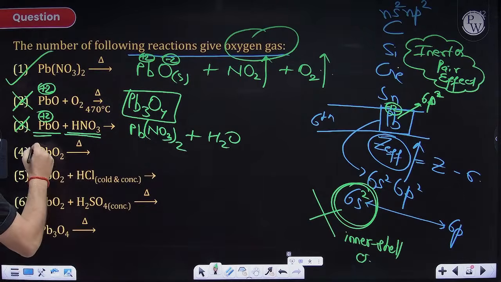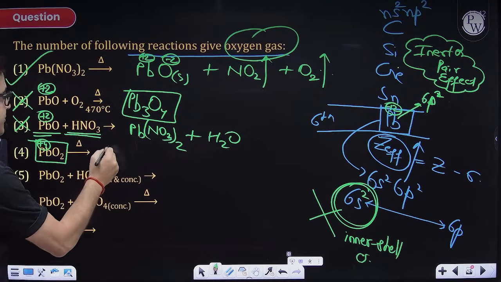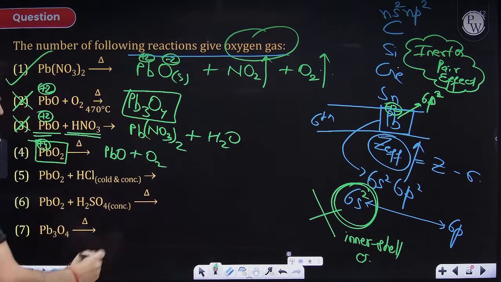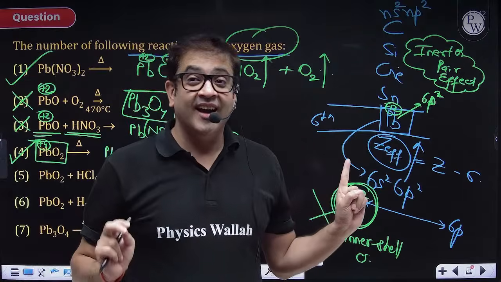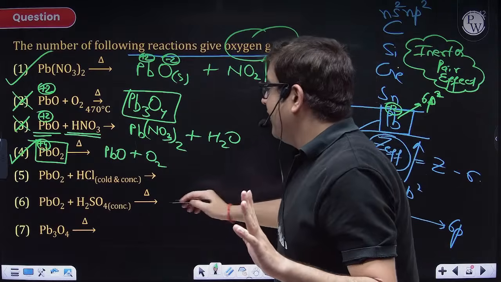Now, sir, I have lead in +4 oxidation state. You have already told us that +2 is more stable for lead. So +2 oxidation state will be formed, because all the remaining oxygen gas will be released. So this can also be very easily predicted. I hope everybody is with me on this. Now, what about the remaining ones, sir?